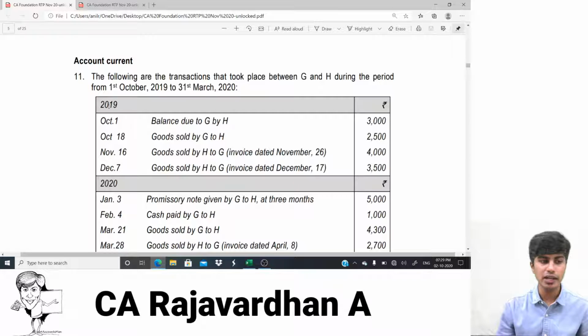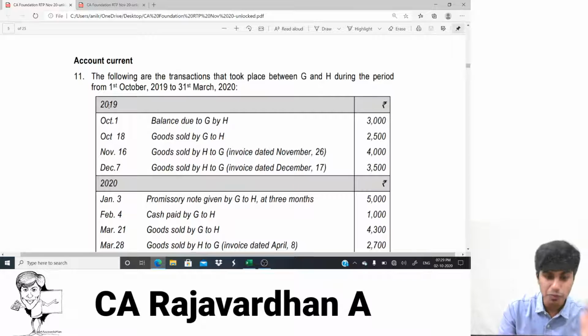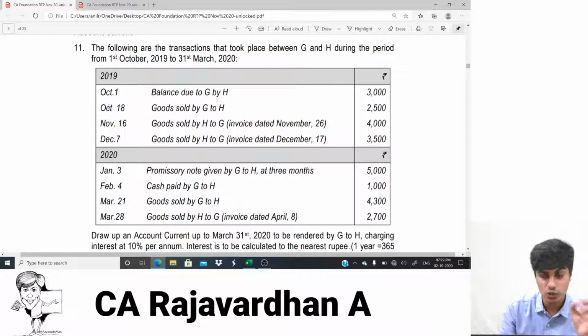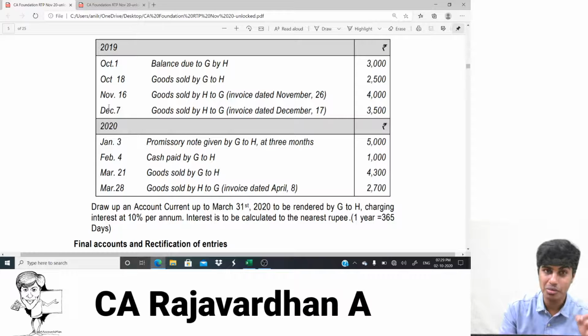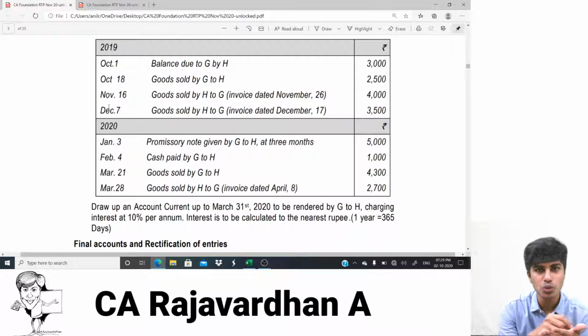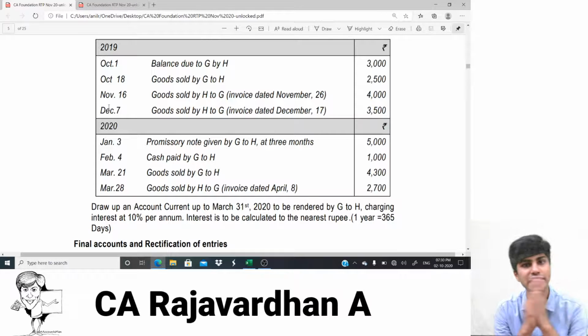So account current is an account prepared by one person and then given to the other. Now, what name to start with in account current is actually a headache, so that is something we should start with. Whenever you write a letter, what do you write? You write your friend's name first, to my dear friend, then write the entire subject, and sign your name at the end. So first you need to write the receiver's name, then the sender's name. I repeat, first the receiver's name, then the sender's name.